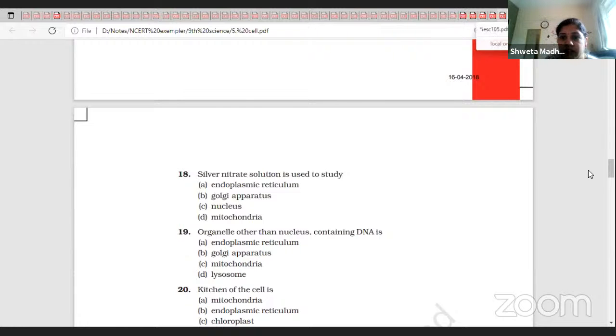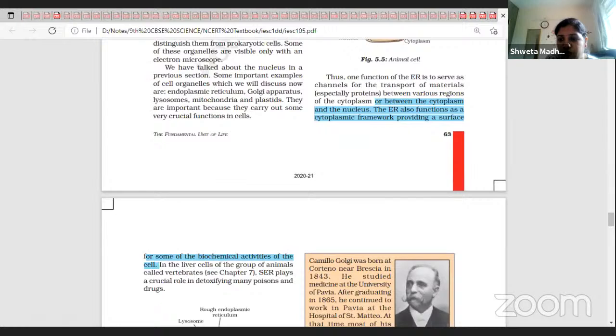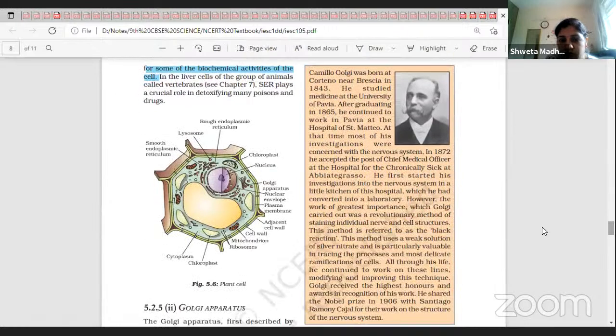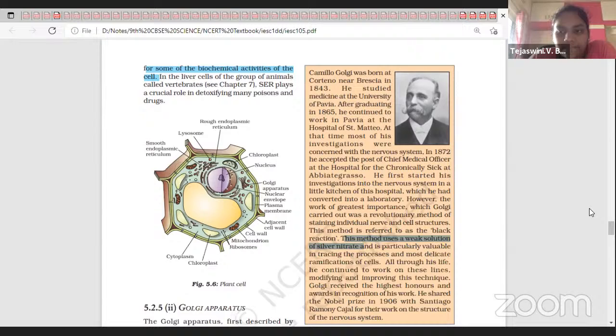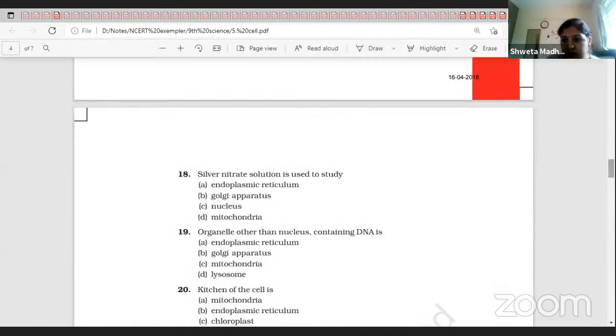It was written here, I've shown you earlier also. So Golgi bodies are stained using silver nitrate.